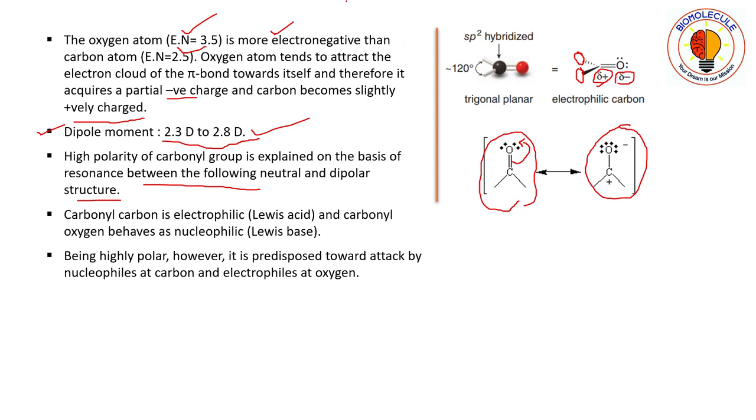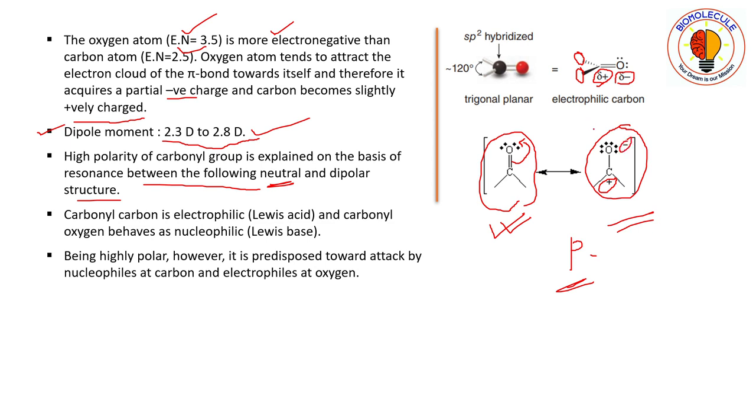So in resonance always the p orbital takes part, not any sigma orbital. Here the high polarity is explained through these two structures, the neutral structure and the dipolar structure, dipolar since two poles are generated.